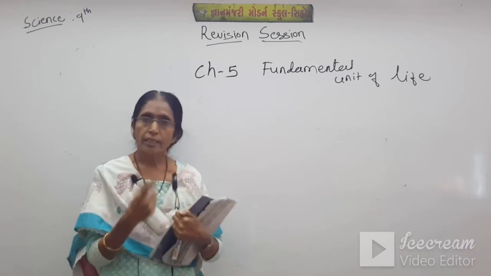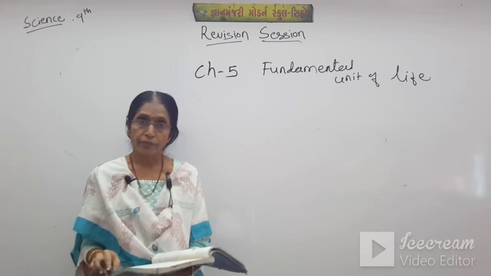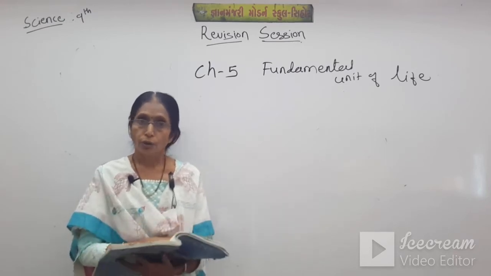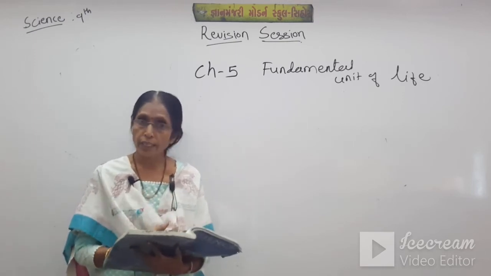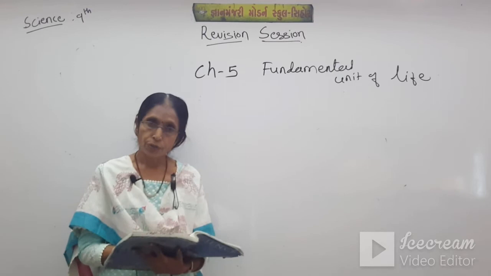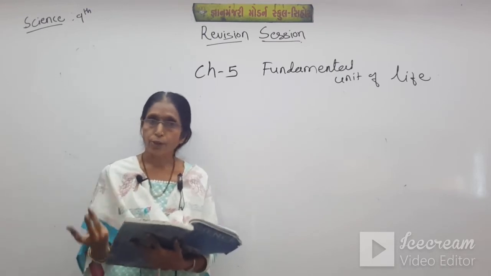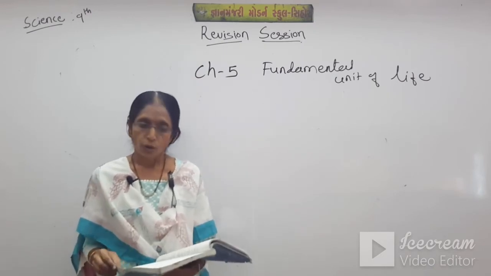So when we discuss, I will tell you about that. Also the difference, animal cell, plant cell. Animal cell do not have the chlorophyll, plant cell have the chlorophyll, so they do the photosynthesis and prepare their own food. So they are autotrophic mode of nutrition. Animals have heterotrophic mode of nutrition because they do not prepare their own food.